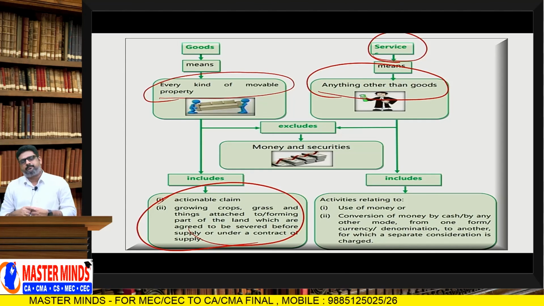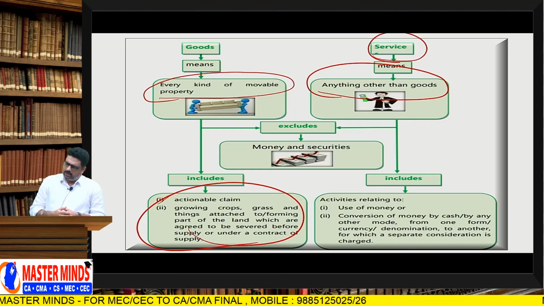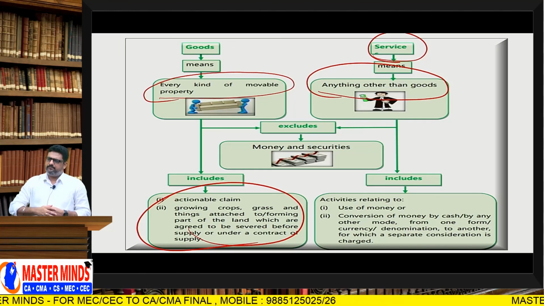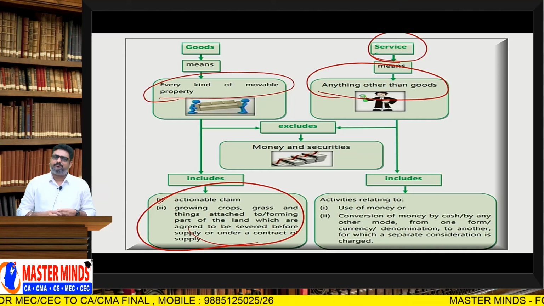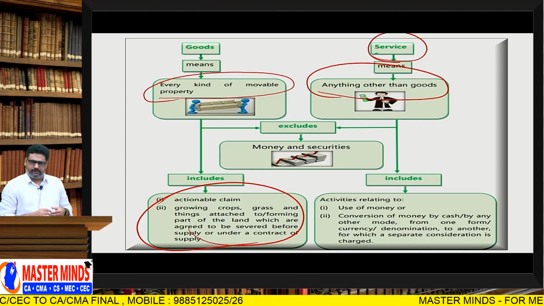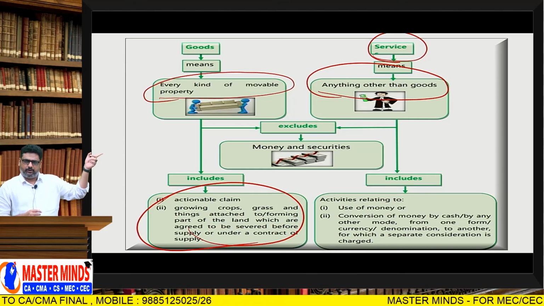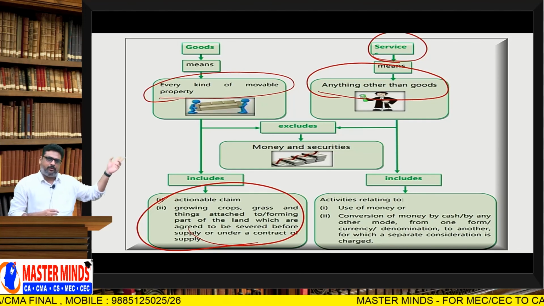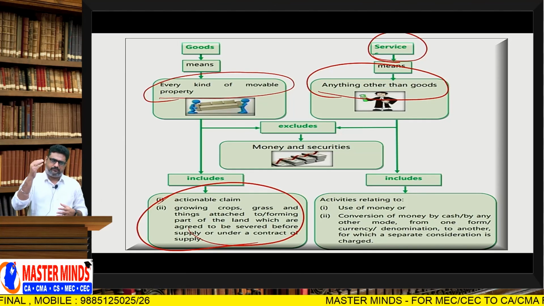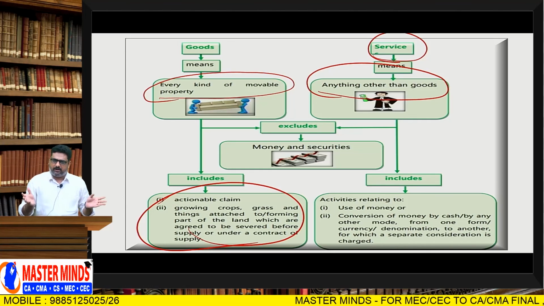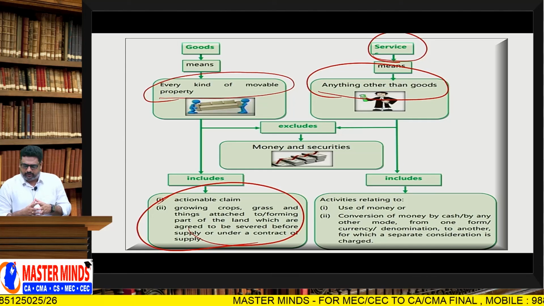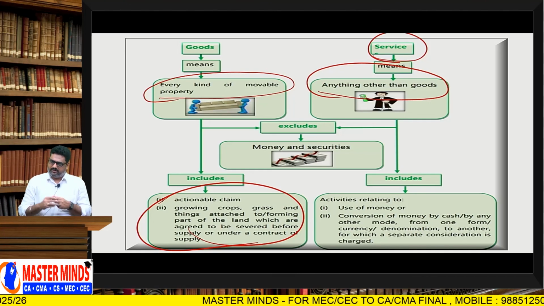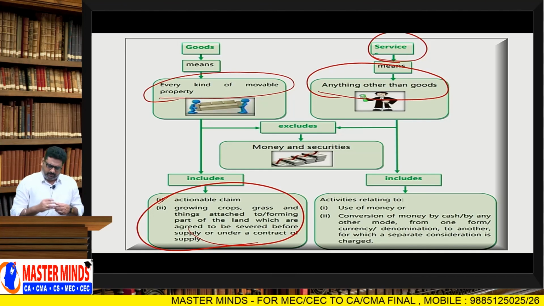Go, enjoy. So, even though sale of land and sale of building are within the scope of GST, 7 subsection 2 specifically excluded them, so those things are out of scope of supply. Therefore, there is no need to pay GST with respect to 7 subsection 2. We should remember that. Understood?